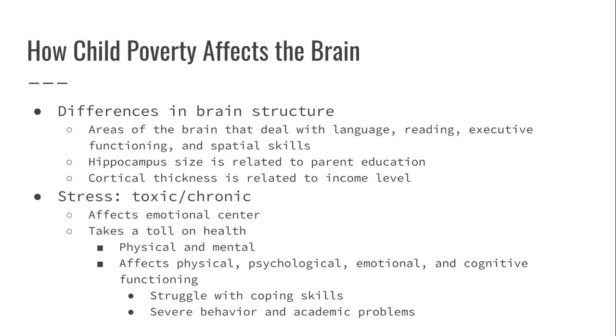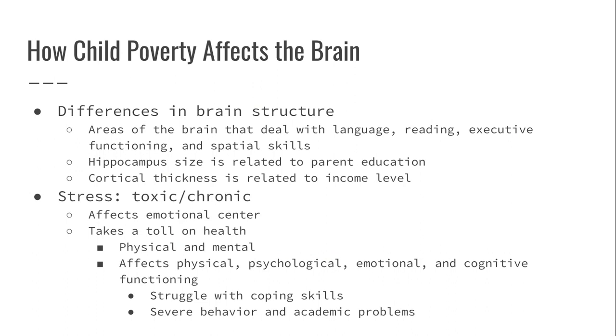How child poverty affects the brain. There's differences in brain structure, particularly in areas of the brain that deal with language, reading, executive functioning, and spatial skills. This focuses on the hippocampus and the cortical thickness and also the amygdala. The hippocampus size, I read in a medical journal about scientists who focused on how parents' education and income affect brain size. And they found that the hippocampus size is related to parent education. So the lower the parent education, the lower the hippocampus size. And then the lower the income level, the lower the cortical thickness.